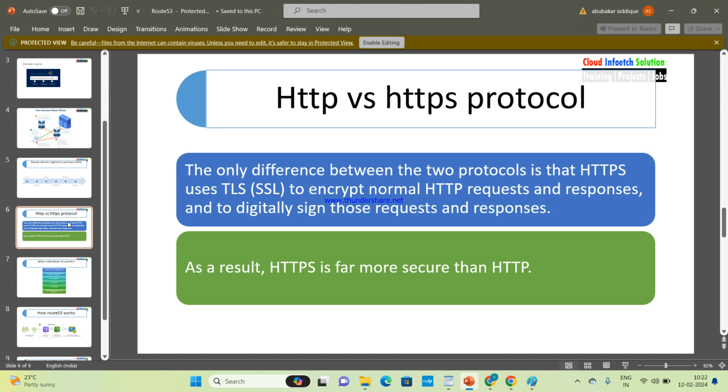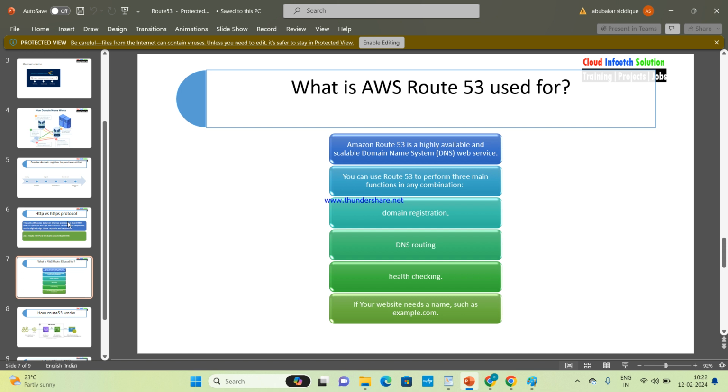We have seen HTTP versus HTTPS in simple words. Now what is AWS Route 53? It's a highly available and scalable domain name system. You can use Route 53 to perform three main functions. These are the resources of Route 53: domain registration, where we register a domain name, then DNS routing, and health checking.